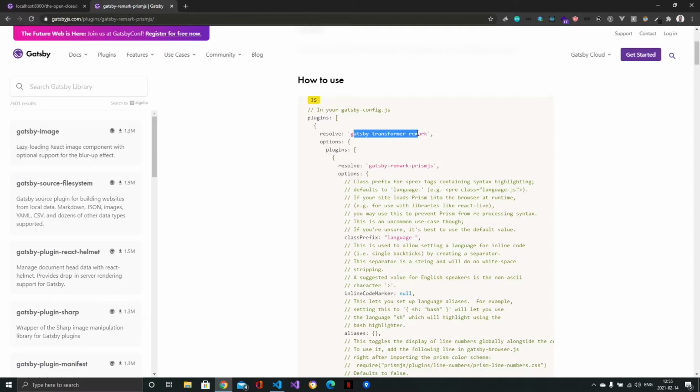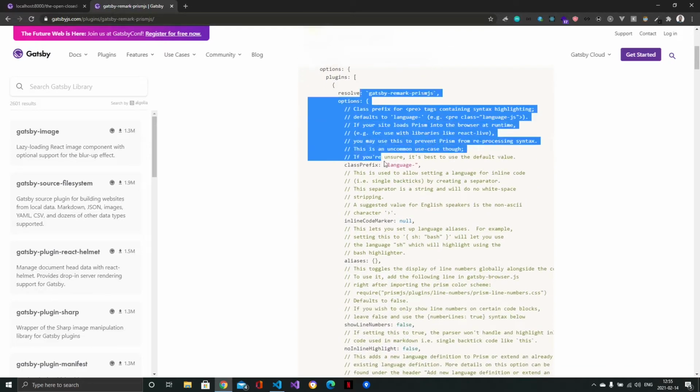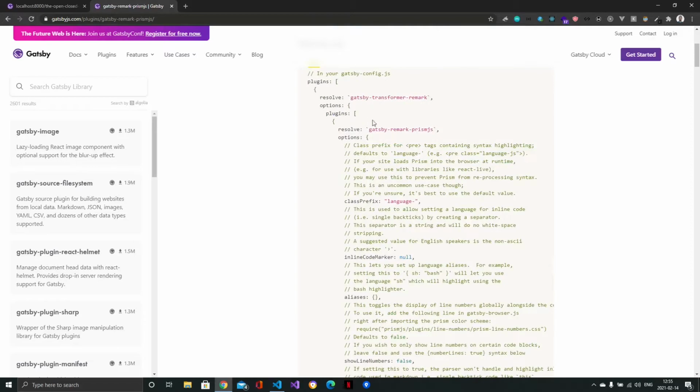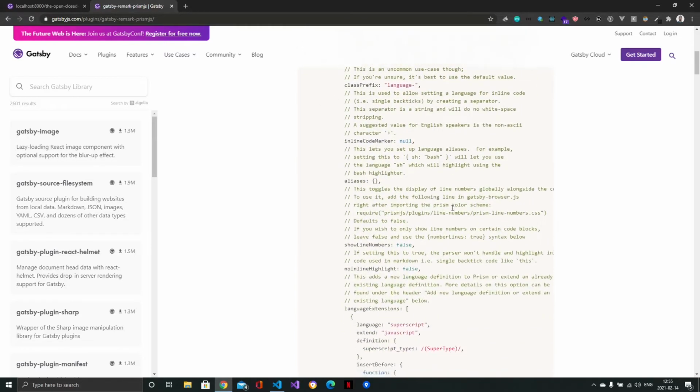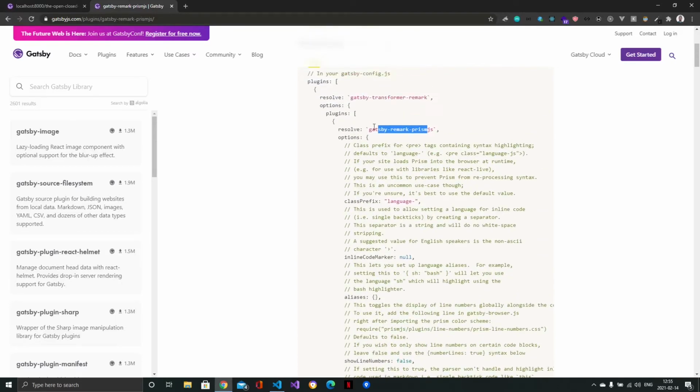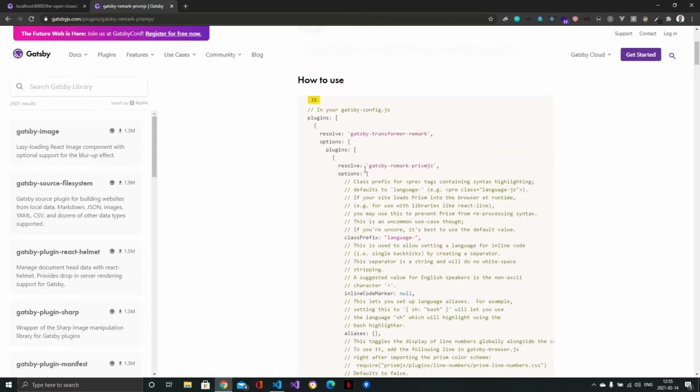In this one, you have options, and a plugins array inside of that object. This is where you want to add the actual object for remark-prismjs. This was something I was looking for. I didn't really get how to add it, and I tried to search online for solutions, and I didn't realize that you're supposed to add it inside of the resolve object of this plugin. So it's a nested plugin, so to say.